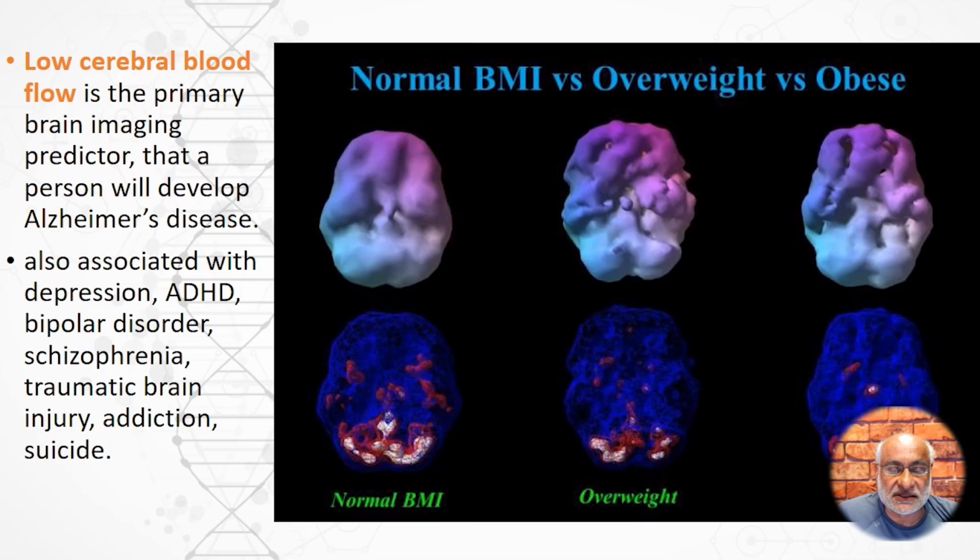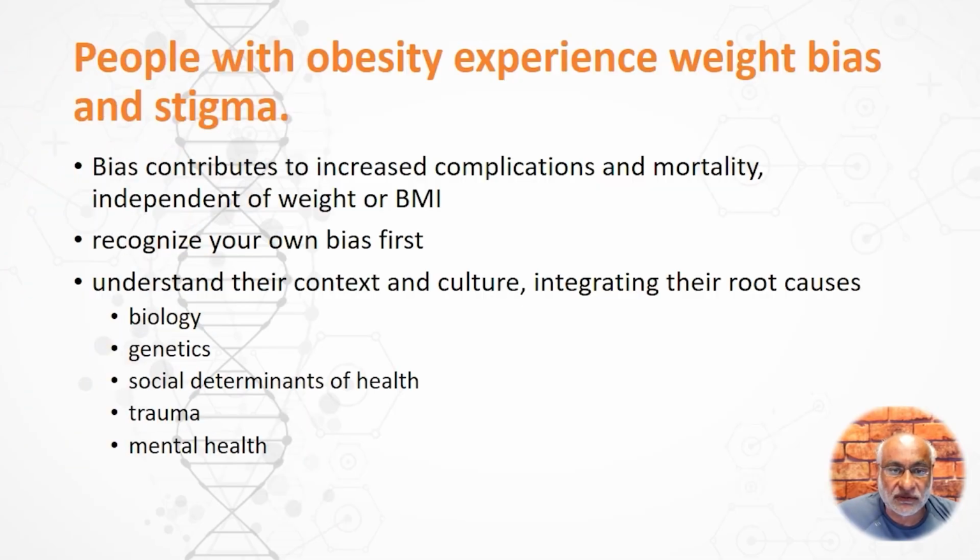And we know that this is the single most easily identifiable biomarker for progression onto Alzheimer's disease. People with obesity, though, experience a very significant amount of weight bias, and our personal bias can affect our ability to deal with patients.